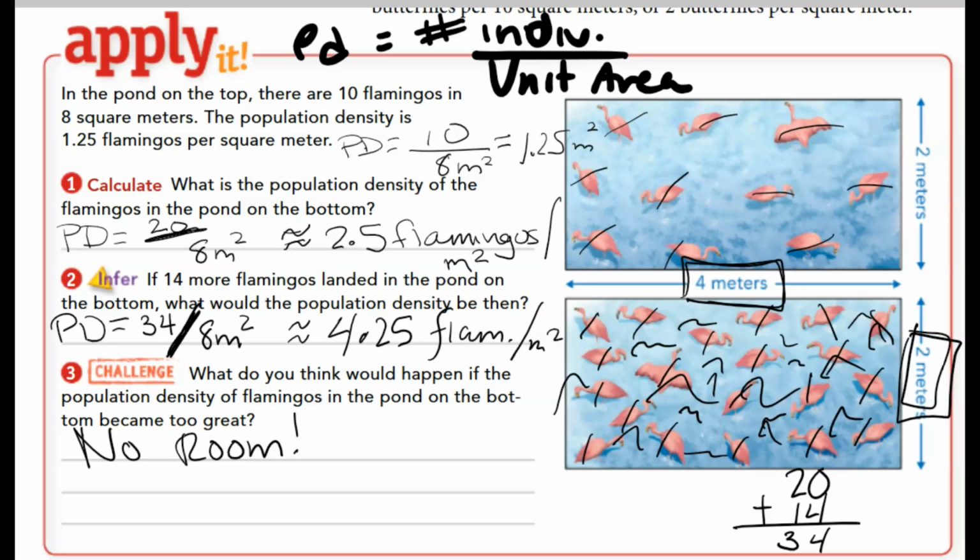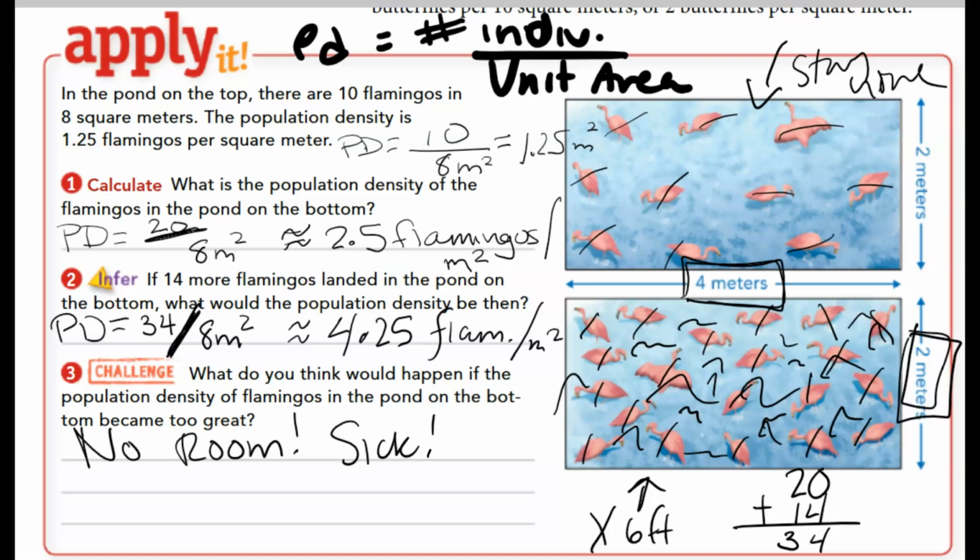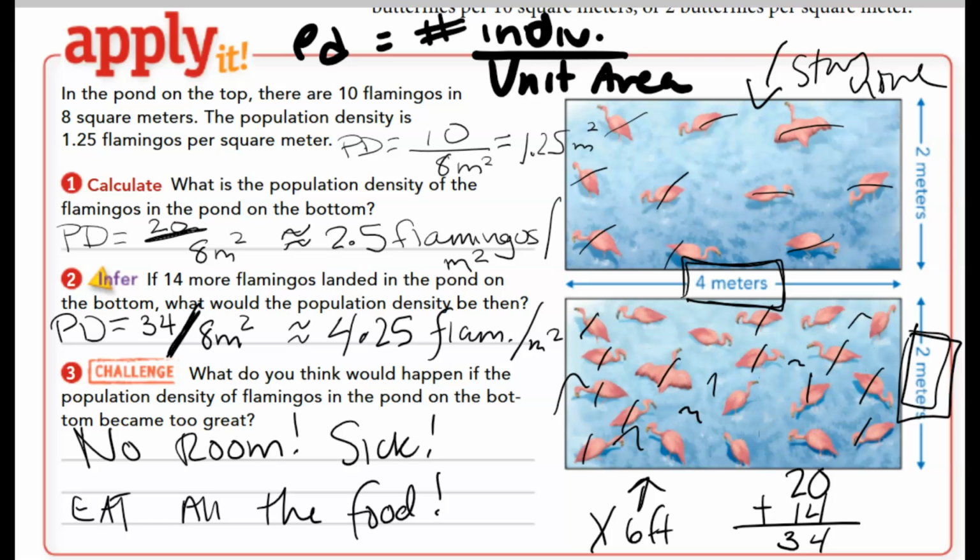So one, it's going to be super crowded. They're going to be bumping arms with each other and probably getting sick. This is not following the guidelines. Stay home. This is not 6 feet away. So there's no room, they're going to get sick. They're probably going to eat all the food, so there's not going to be any food. So eventually, probably, the flamingos are going to start dying out. That would be sad. Sad day for flamingos.